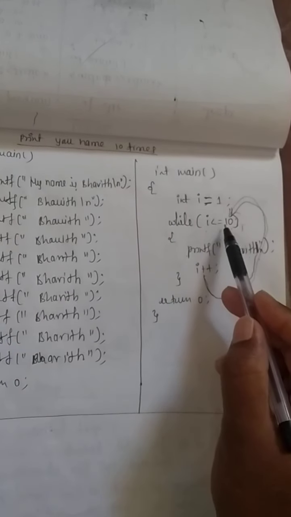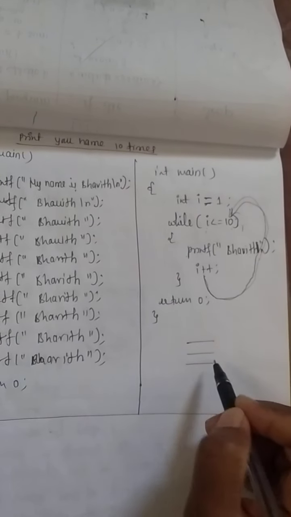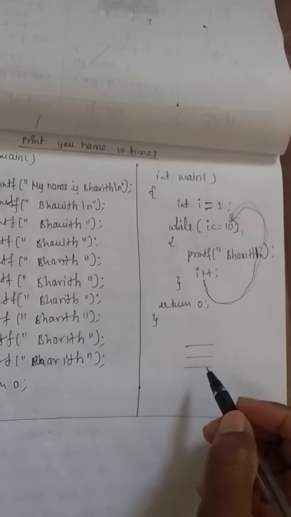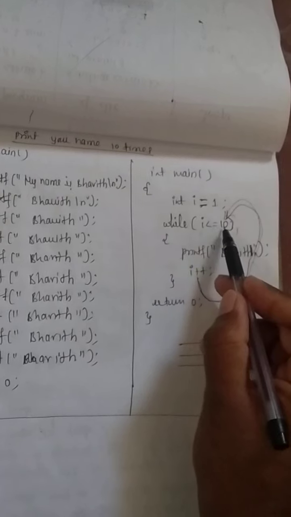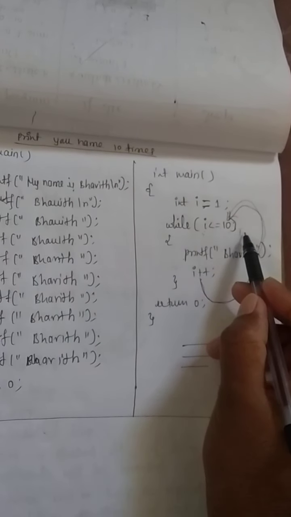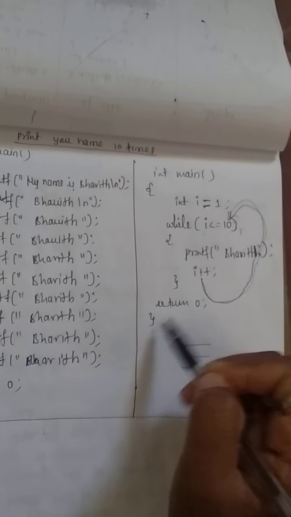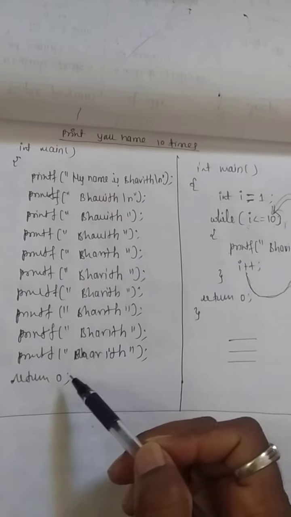When it reaches 10, you can see the name Bhavit printed 10 times. After that, the I value becomes 11. Substitute here, whether 11 is less than or equal to 10. The condition becomes false. When the condition becomes false, this loop will be terminated, and it comes to return 0 and terminates the program.